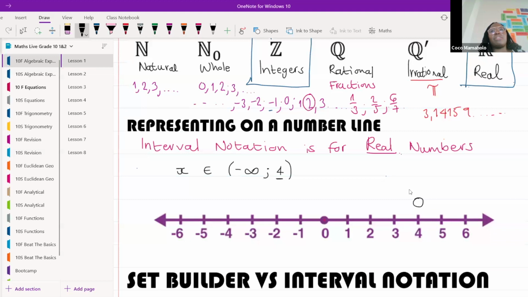Now, where does negative infinity go? Does it go to the positive side? No, nope, it can't go to the positive side. So negative infinity needs to go in the opposite direction. So we're going to start at 4 and go that way, all the way to negative infinity. All right. And that is it. Guys, well done. You've just learned interval notation. Do you see how quickly that went? It was very quick.